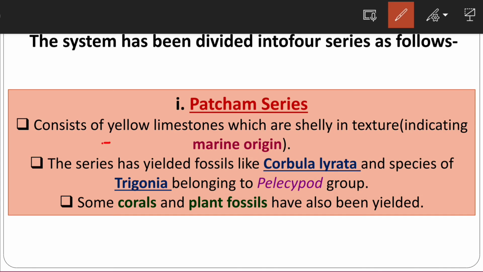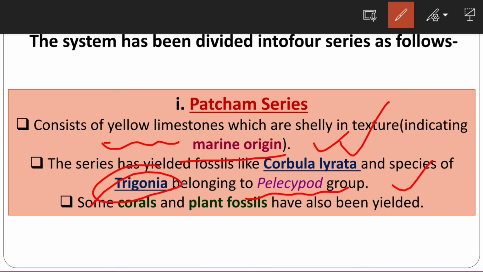So this yellow limestone that we are getting here indicates a marine origin. This origin is very important, and we get several types of fossils like Corbula licarta and species of Trigonia. This Trigonia, belonging to Pelecypoda, has also been observed in this Patcham formation. We can call it the Patcham series or the Patcham formation. Some coral as well as plant fossils have also been identified.